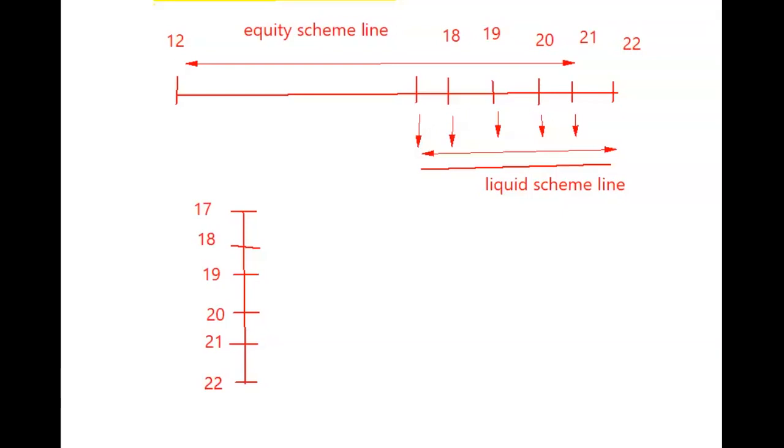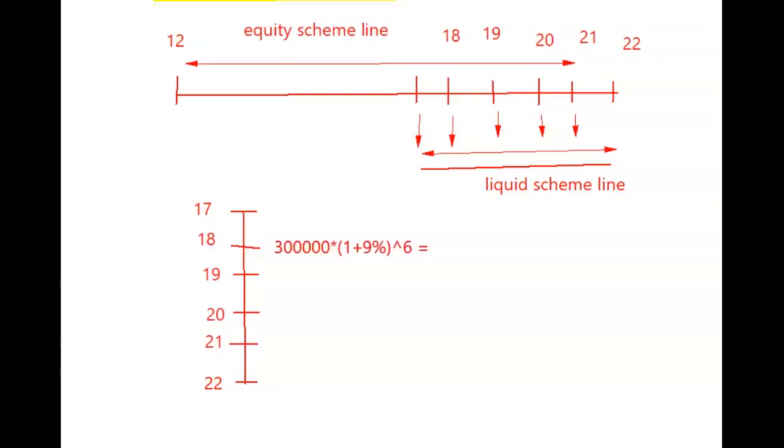Current cost is 3 lakhs. So when the child is 18, what is the required cost? Future value of 3 lakhs. Correct? So what I can write here is 3 lakhs multiplied by 1 plus inflation, which was 9%, raised to the power of how many years it has to be inflated? It has to be inflated for 6 years, isn't it? He told that it is going to be required after 6 years. So this is what is going to be the cost for the first required amount.